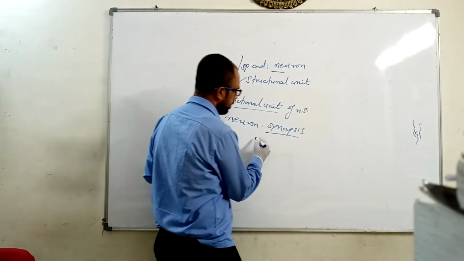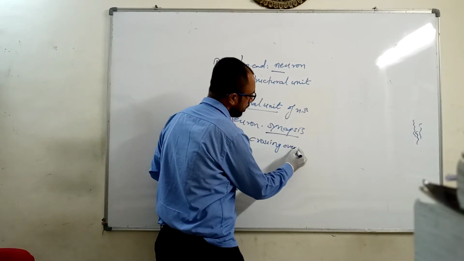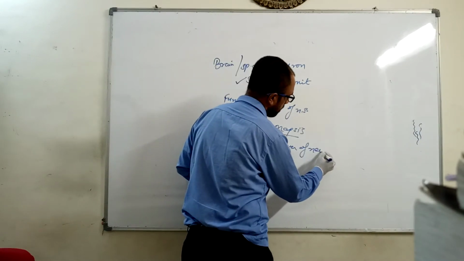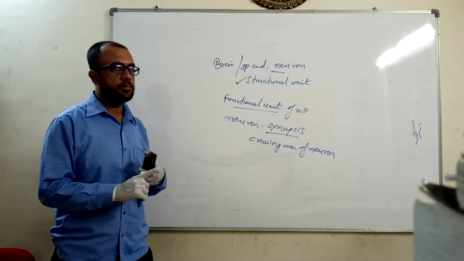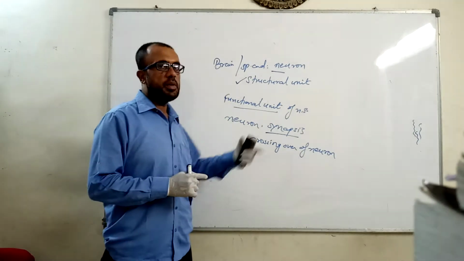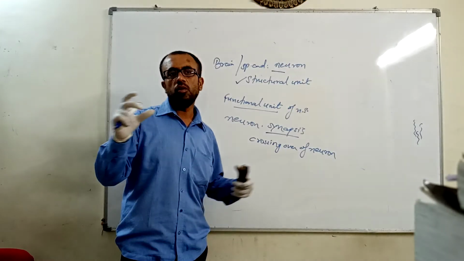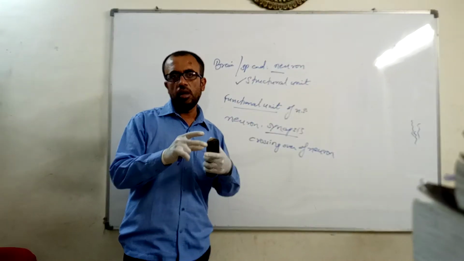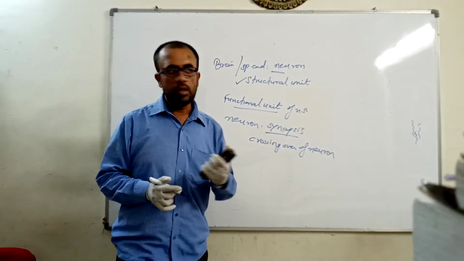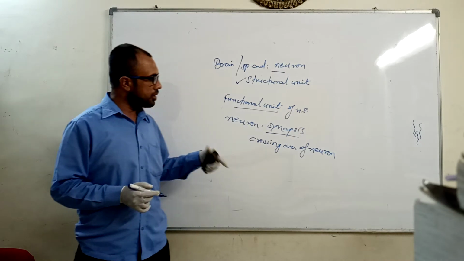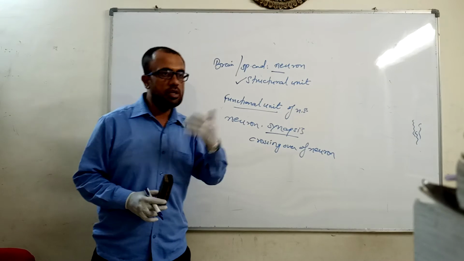The synapses process involves the crossing over of neurons. So when neurons cross with each other, the process becomes synapses, and there is a formation of a junction where two neurons intersect each other or cross each other. That is known as synaptic cleft. So crossing over of neurons, or the synapses process, helps in the functioning of neuron.